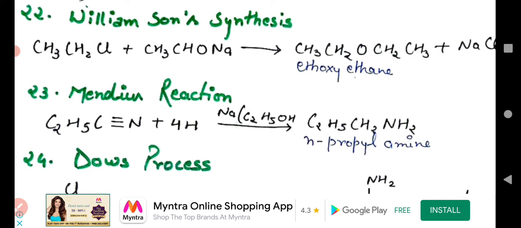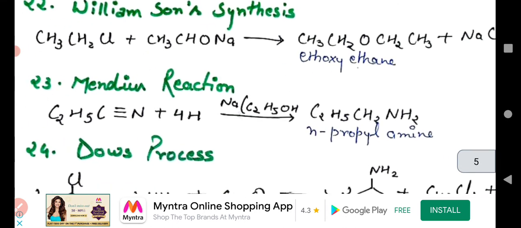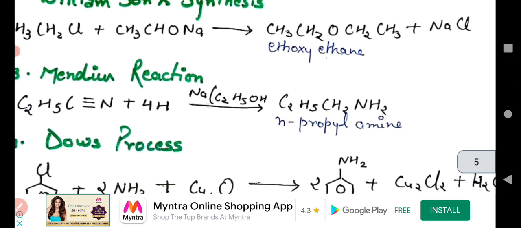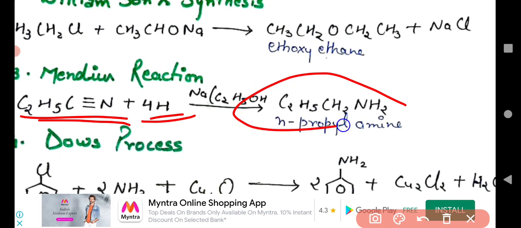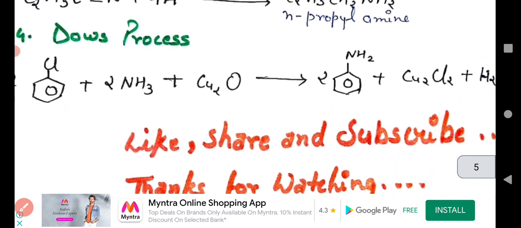Okay, the Mendius reaction. What is happening in the Mendius reaction? When ethyl cyanide is reduced, it converts into n-propylamine. It is called the Mendius reaction. Now the last reaction is the Dow process.